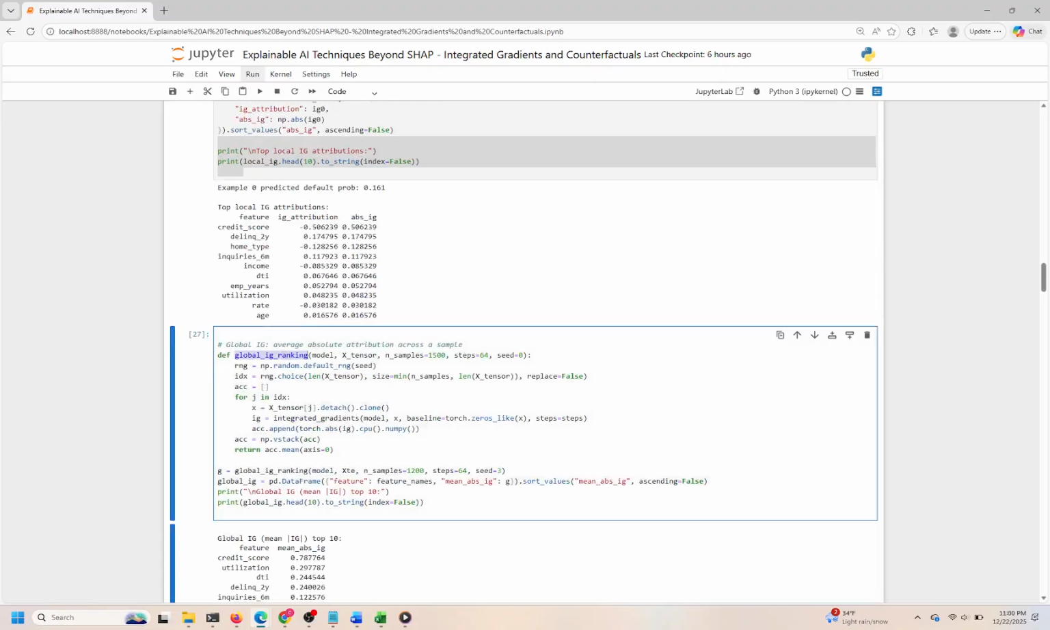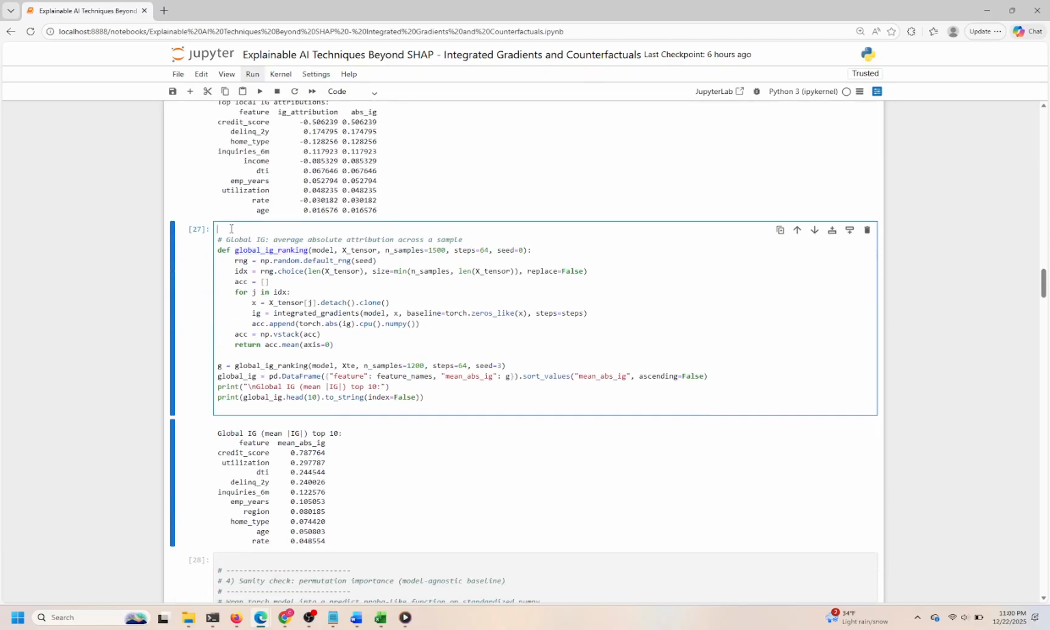our model's features. The function samples a subset of the test data, calculates the absolute IG values for each sample, and averages them to get a global importance score per feature. This approach helps us understand which features consistently have the most influence on the model's predictions across many examples. The function starts by randomly selecting a subset of samples from the input tensor, ensuring reproducibility with a fixed seed. For each chosen sample, it computes the integrated gradients relative to a zero baseline, accumulating the absolute values of these